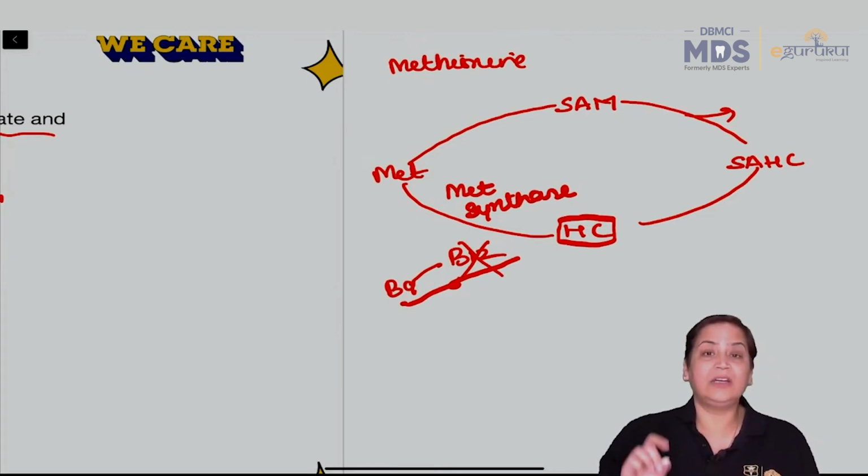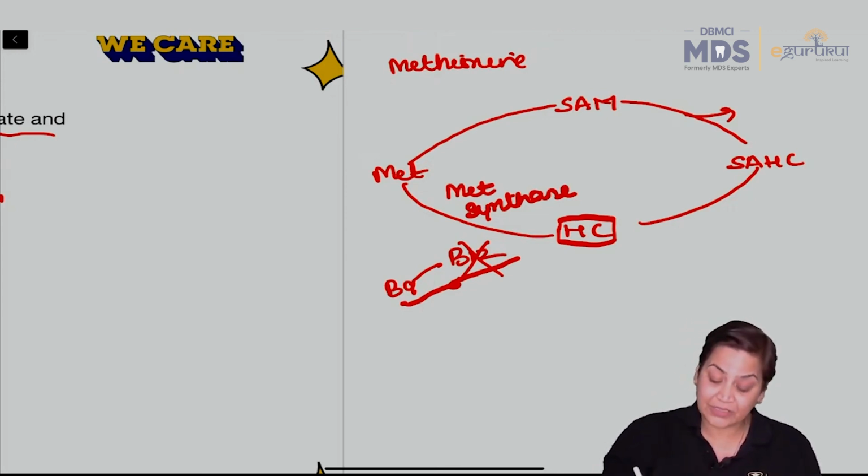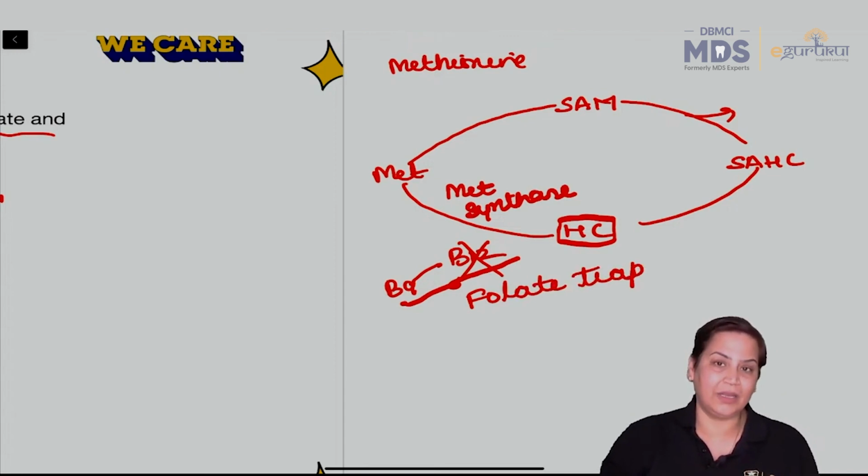The methyl group will be trapped, or there will not be any donation of this methyl group, and that is why this is also known as folate trap. In folate trap, the most important vitamin is B12.